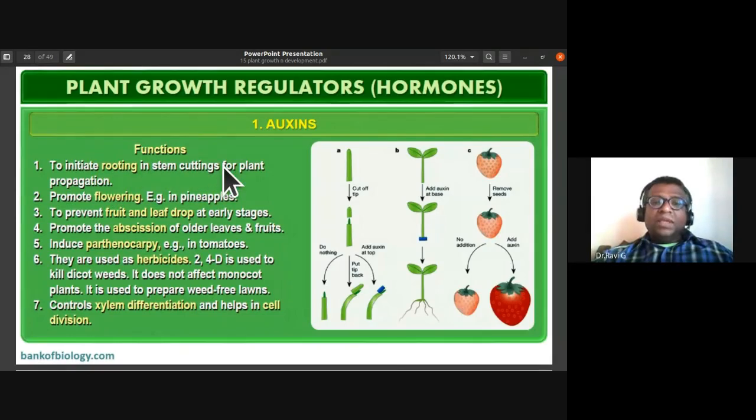Auxins initiate rooting in stem cuttings for plant propagation. See, whenever there is a cut part of the stem, you know that some of the plants, if you just put the stem cutting, are going to develop roots from the base of the stem. So you might have done it for the rose plant, especially. You have these rose stems cut and you place them in the soil. After a few days, you find that roots are formed in them.